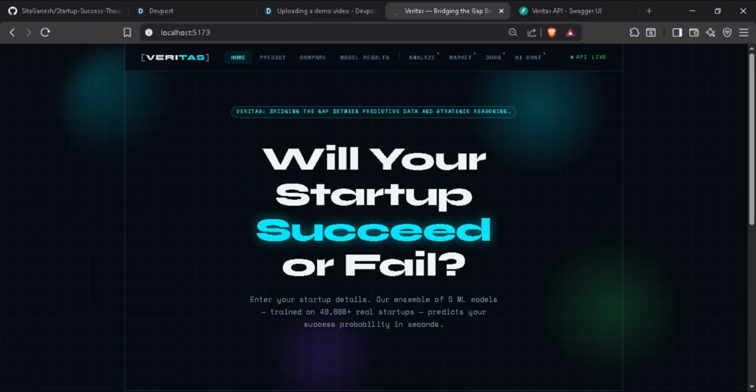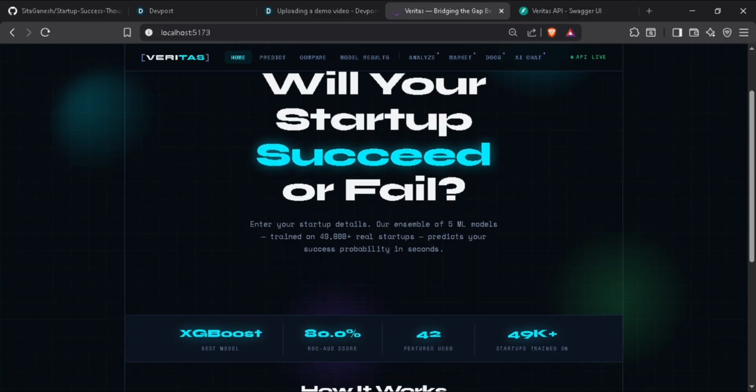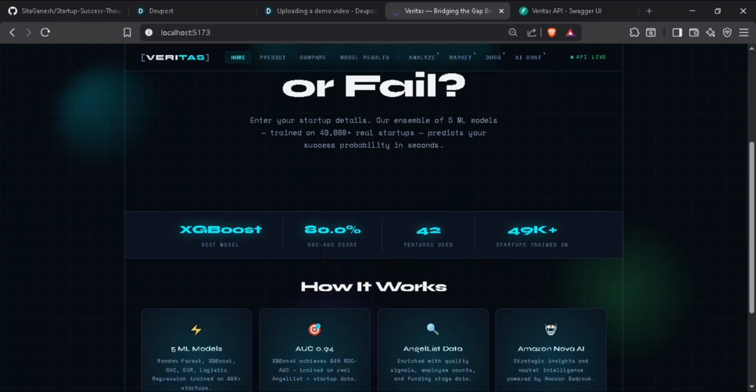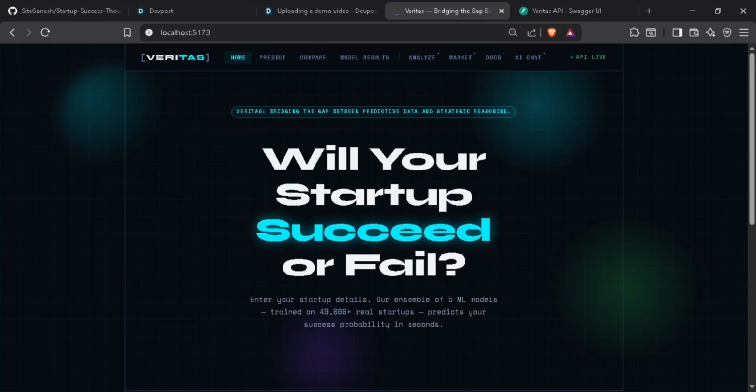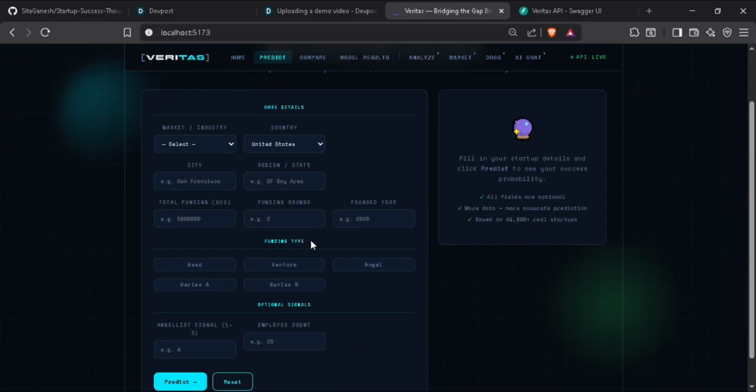So this is our home page, an overview of Veritas. Veritas is built for founders, investors, and analysts. The ML layer gives the probability-based outcomes, and the Nova AI layer explains market, risk, and strategic recommendations in plain language. Now that we have seen this landing page, we can go to the product page, where you can get results based on the data which will be filled in.